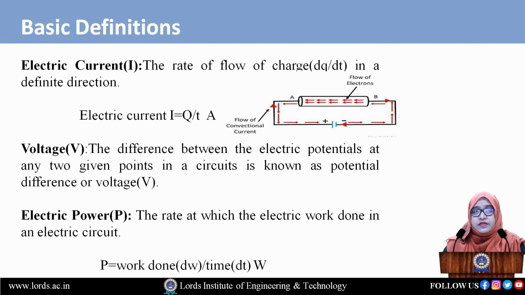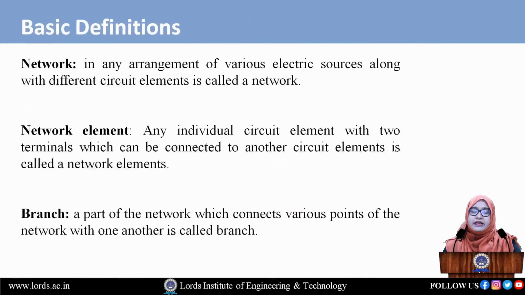Now next we have electric power, denoted by P. Power is defined as the rate at which electric work is done, meaning the work done with respect to time is called the power. It is given by the expression P is equal to work done by time. The power is measured in watts. So this is about the basic definitions.